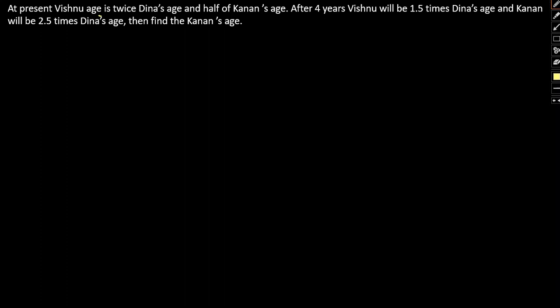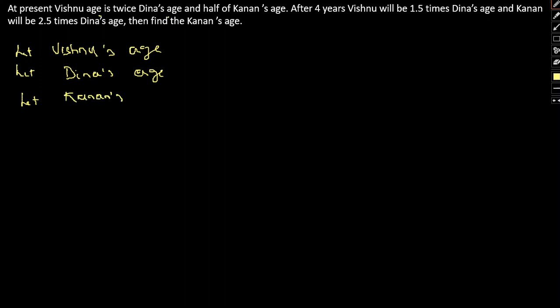Vishnu's age is twice Dina's age and half of Kanan's age. Okay, so let Vishnu's age be, let Dina's age be, and let Kanan's age be.